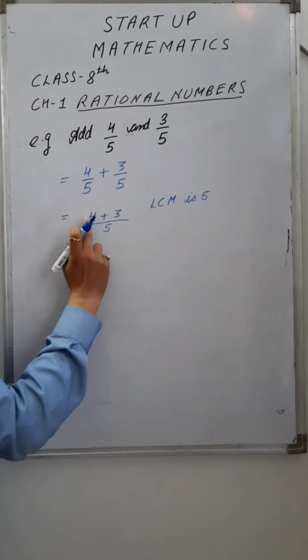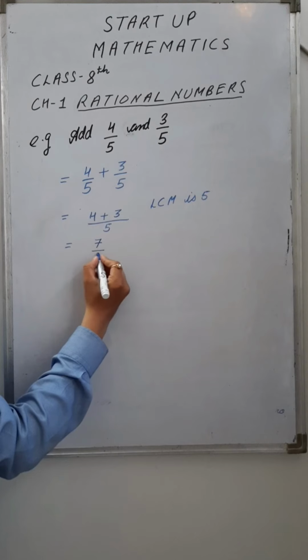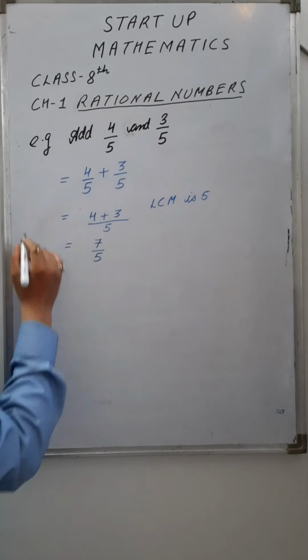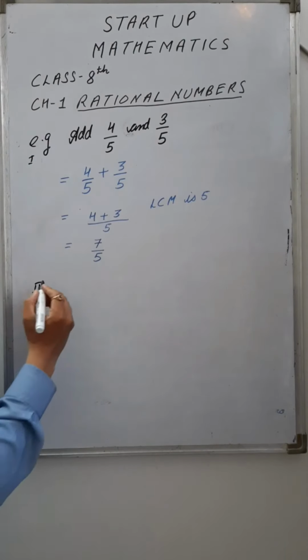In the numerator part, 4 plus 3, that is 7, and the denominator is 5. This is the addition of the two rational numbers. Okay. Now take another example. Example 2.